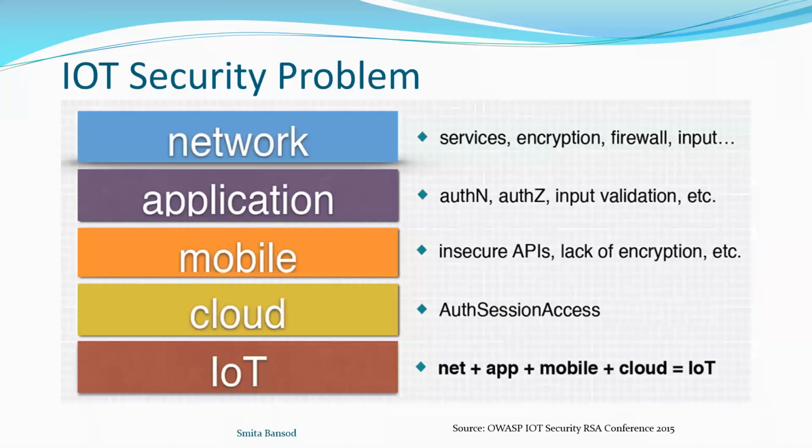So here we have to consider which are the security problems. I have already told you IoT is not a single technology. It is a combination of all the technology, from the network up to the recent cloud and blockchain also. So the network related issues, that is services, encryption, firewall issues, also come in IoT security problems. These are still not resolved.